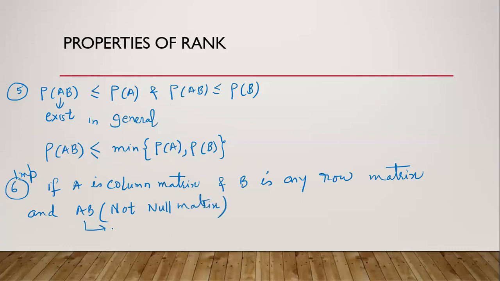If this matrix exists and not null matrix, then rank of AB is always 1. Then rank of AB is always 1.